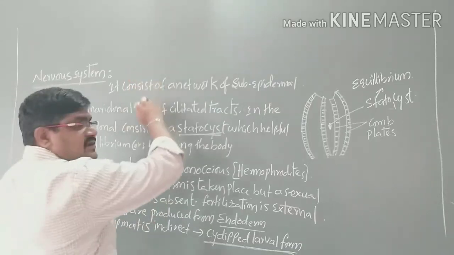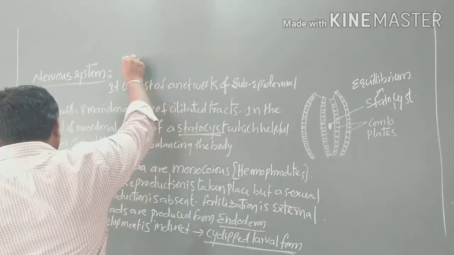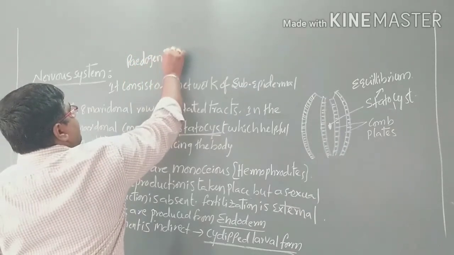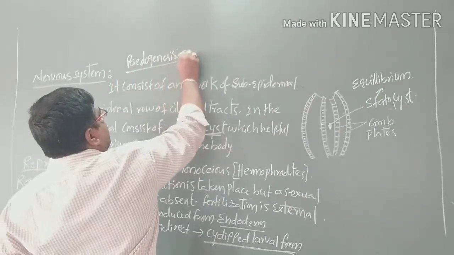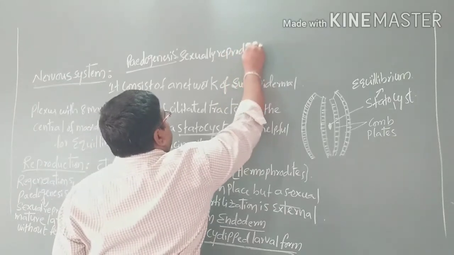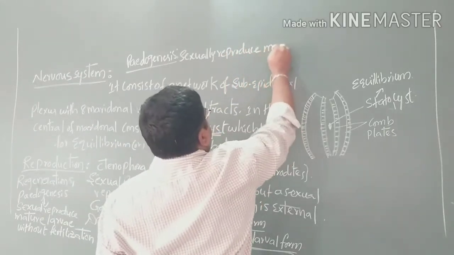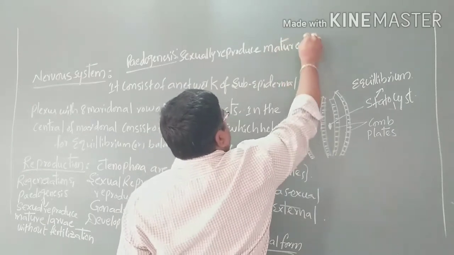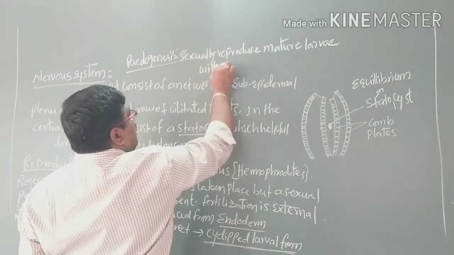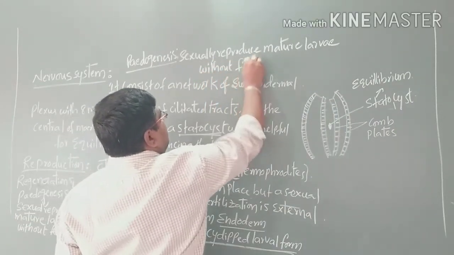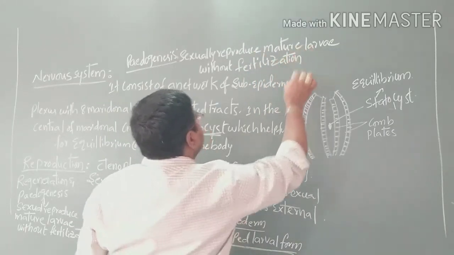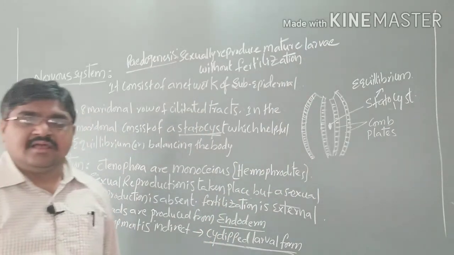Here I have written paedogenesis. What is paedogenesis? A matured larva sexually reproducing without fertilization. So this process we can call paedogenesis.